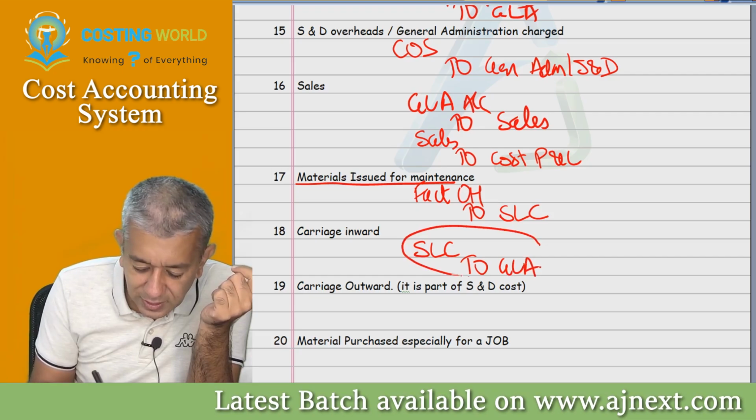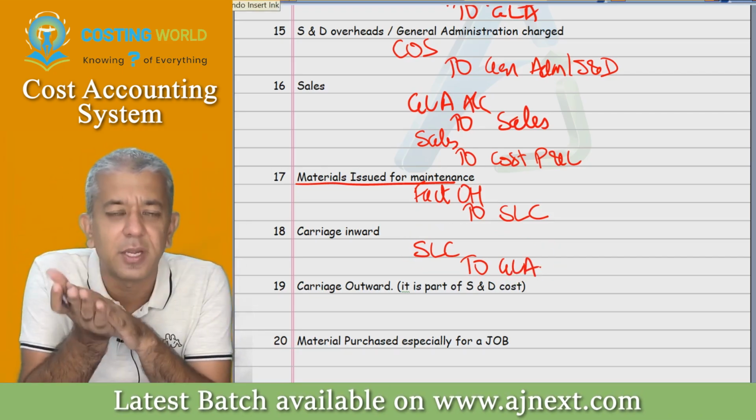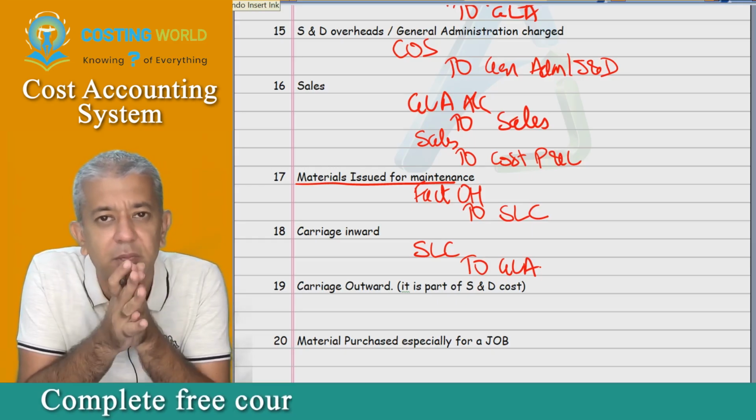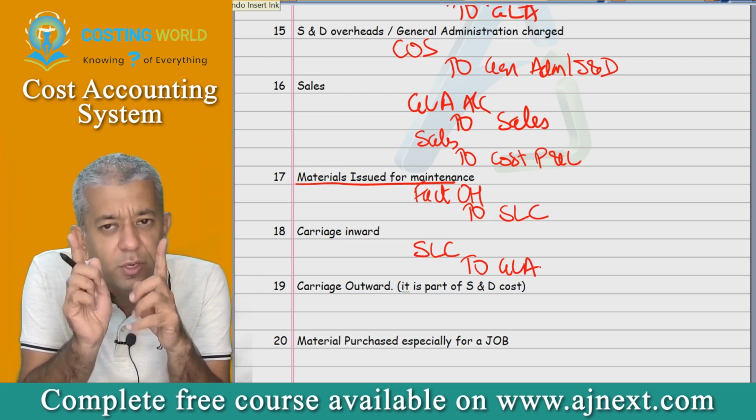Although for this I had given a note also that sometimes ICA, instead of debiting SLC account, takes it to factory overheads account. But that contradicts their own other chapters. So given a choice over here, I'm only trying to give you one entry.